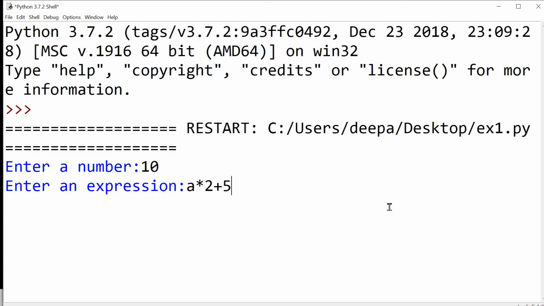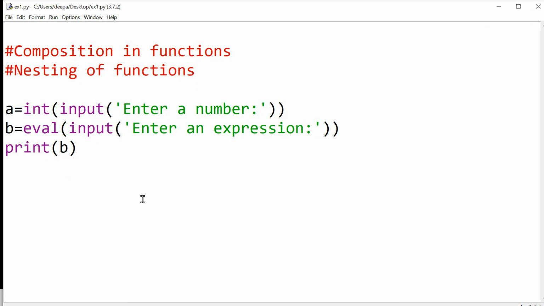So you know, input function accepts the input as a string, and this expression is now taken as a string, and it is going to be evaluated by the eval function. So here you get the answer as 25. The value of b is now 25 because a is 10. 10 into 2, 20 plus 5, 25. Okay, so this is an example for composition in functions.